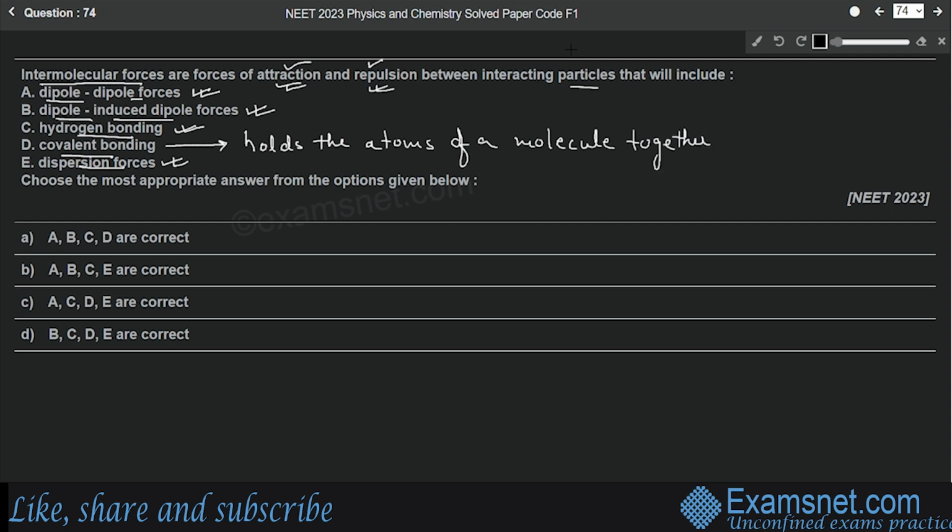That means once two atoms come together, then this covalent bonding keeps them together. So it does not help in the process of attraction or repulsion. Got it? So A, B, C and E will be intermolecular forces, D will not be. So A, B, C and E are correct. So option B will be the correct answer.